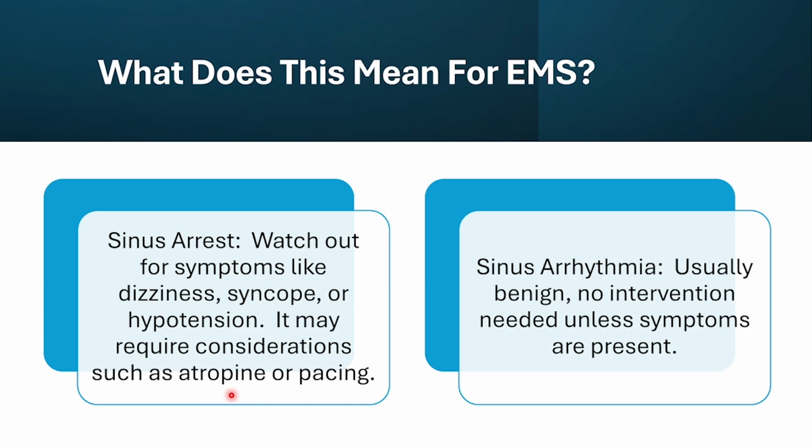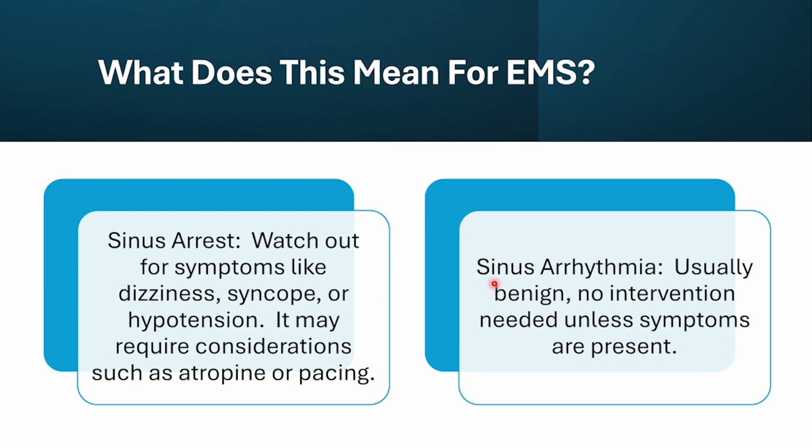At the same time, if they are hemodynamically unstable or they have an altered mental status, if their vital signs are showing that they're not perfusing properly, we may need to move straight over to pacing. For sinus arrhythmia, it's usually benign. No intervention is needed unless other symptoms are present, right?